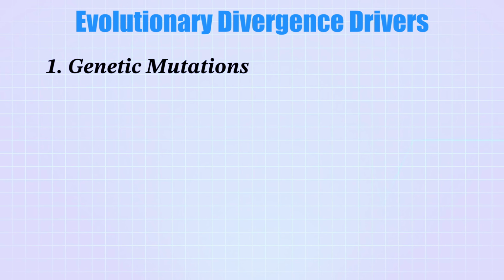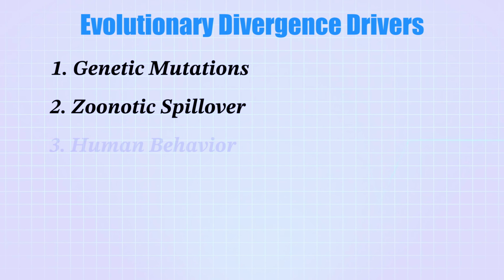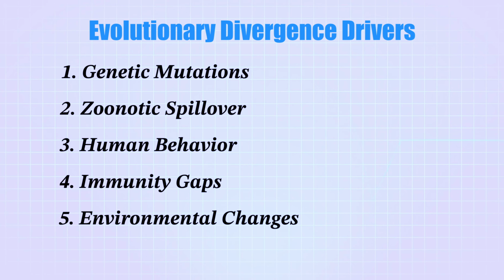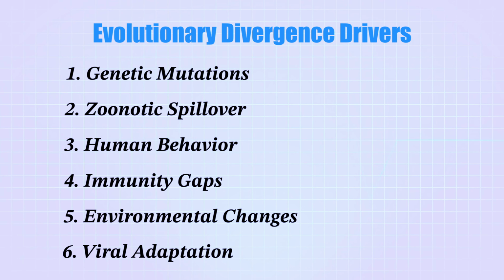The evolution of Mpox virus clades is a complex interplay between genetic mutations, zoonotic spillovers, human behavior, immunity gaps, environmental changes, as well as viral adaptation. And understanding these factors is key for developing effective vaccines and prevention strategies against current and future Mpox outbreaks.